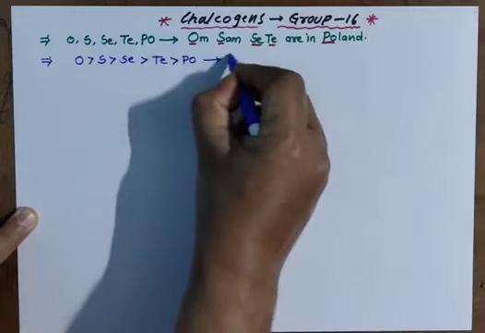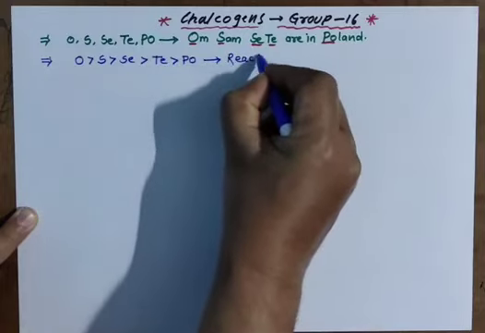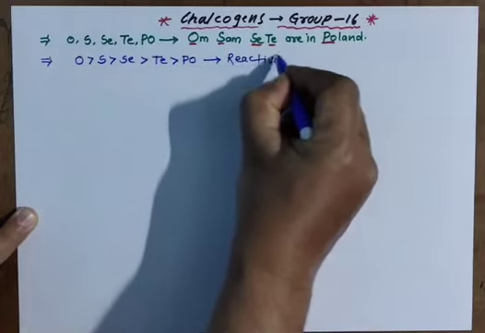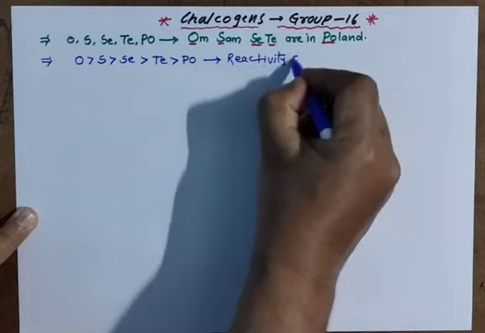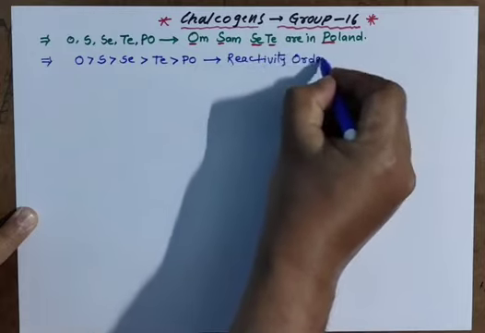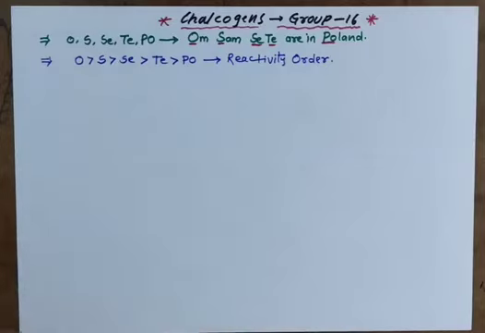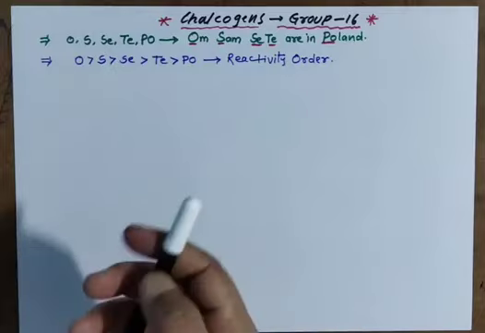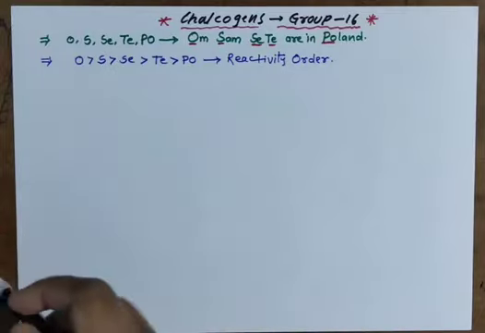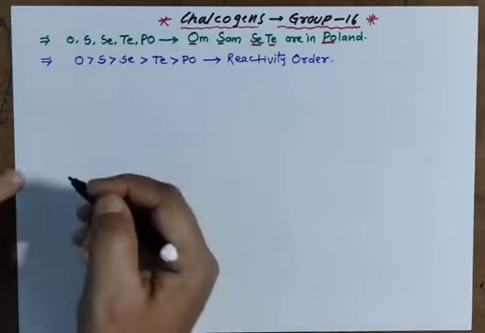This is the reactivity order of the 16th group elements. As you know, chalcogens means ore forming or mineral forming.